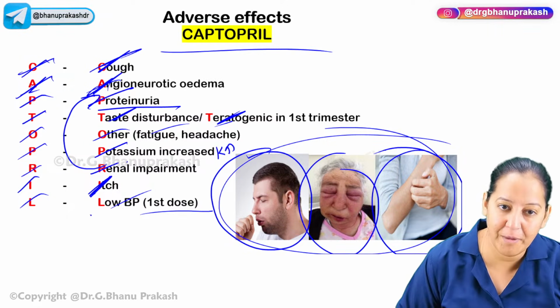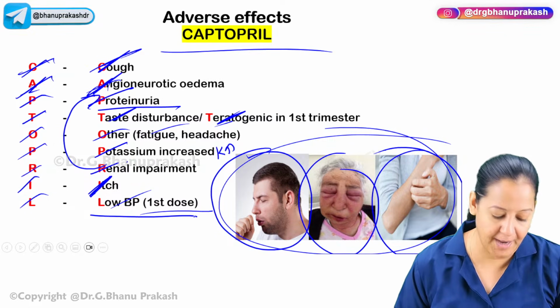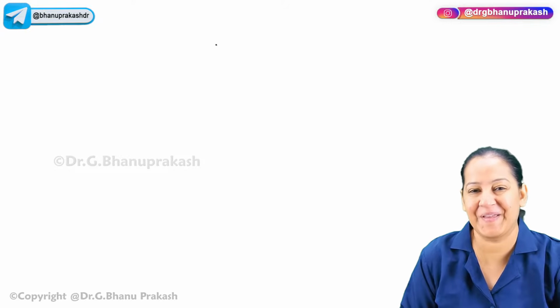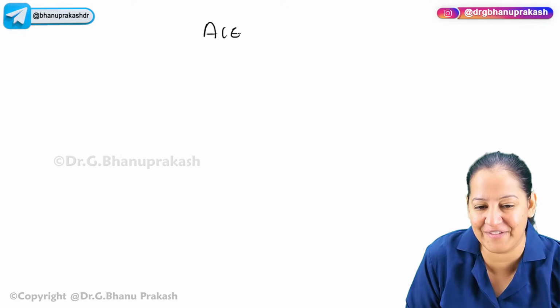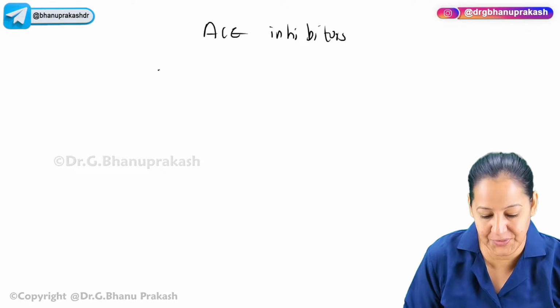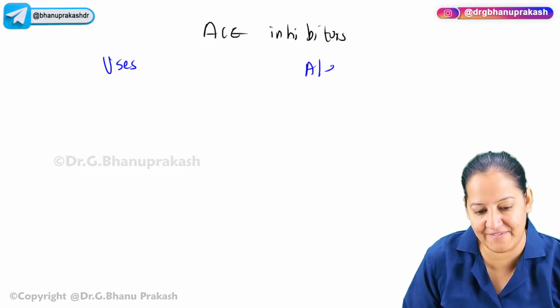So low BP can be the side effect if full dose is given. With the first dose especially, hypotension can occur. So these are the side effects. Can you enumerate the uses and side effects of ACE inhibitors? I'm done with ACE inhibitors. Can you tell me the uses? What are the uses? Can you tell me the adverse effects? What are the adverse effects?